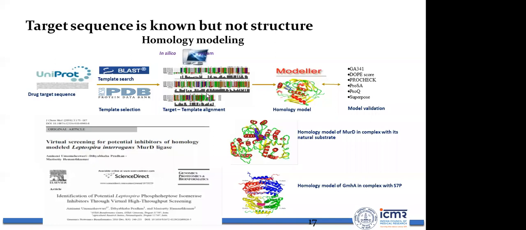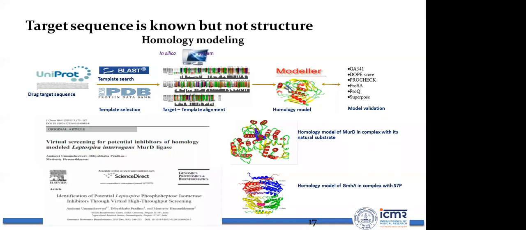If the crystal structure has a ligand incorporated in it, it is even better. And don't forget the resolution of the crystal structure, which should be less than 2.5 angstrom. Of course, you can take higher, but I would always suggest taking a high-resolution crystal structure, less than 2.5 angstrom.